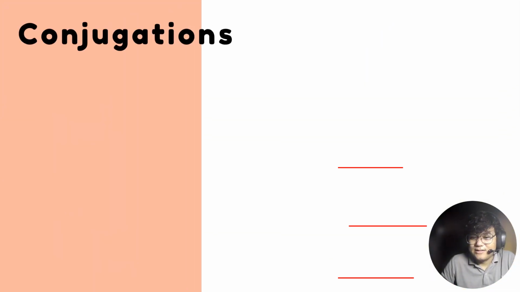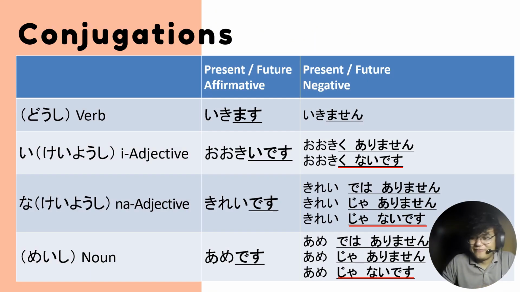And lastly, let's talk about conjugations. The Filipino language actually has conjugations, like for example, to love, no? Nagmahal, nagmamahal, magmahal, magmamahal, diba? So we are transforming a word to provide a different kind of meaning. So same with Nihongo, they also have conjugations.